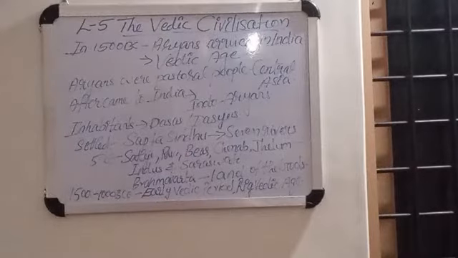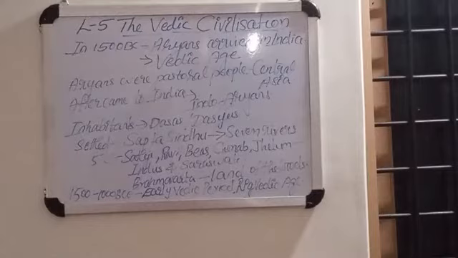This one continues Indian history after the Indus Valley civilization. That period is known as the Vedic period, and that civilization is commonly known as the Vedic civilization.